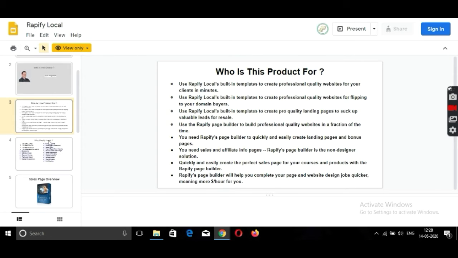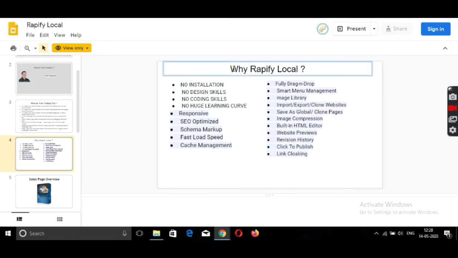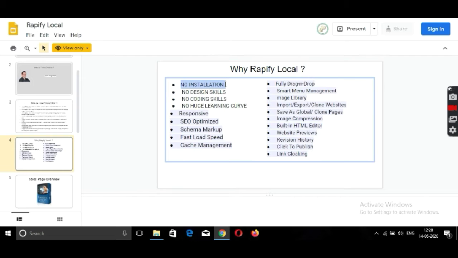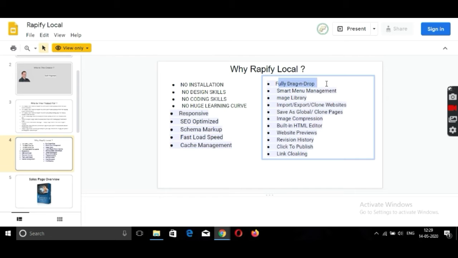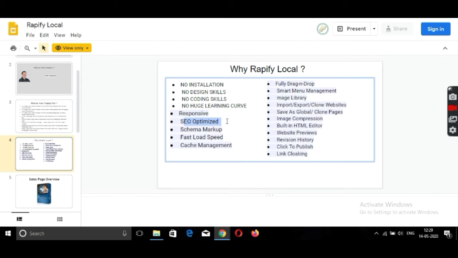So next talk about the why Rapify. Here you can see no installation requirement, no designing skills requirement, no programming and coding skills requirement. It's fully drag and drop, smart menu management, mega library, responsive and SEO optimized. It's fast load and speed, etc.